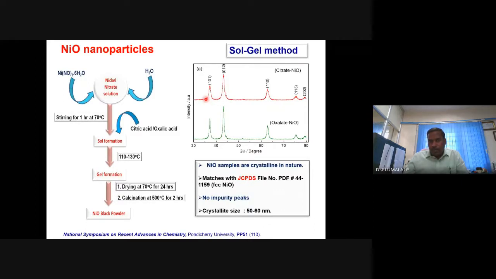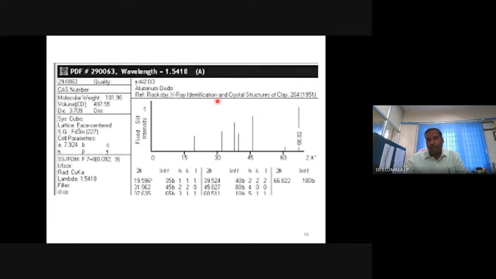Nanostructured materials will show broad peaks in the X-ray diffraction. This is the diagnosis. Peak position may be the same, intensity also may be the same, but you look at the profile, it has some area, broadness. It means that nanostructured materials make the X-ray diffraction pattern broad. There is a reason for that.